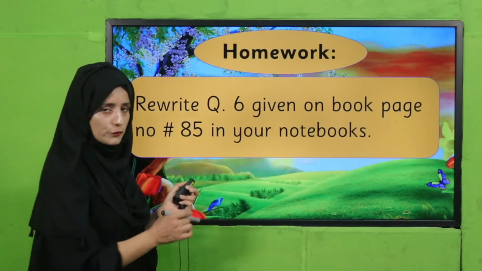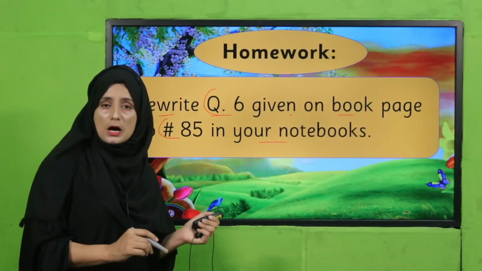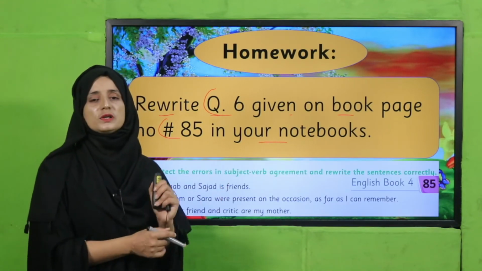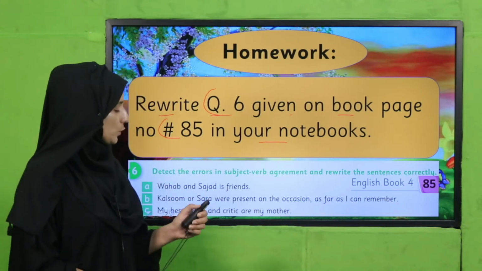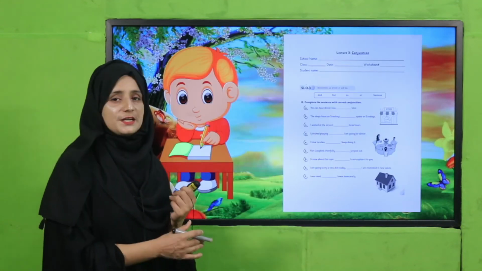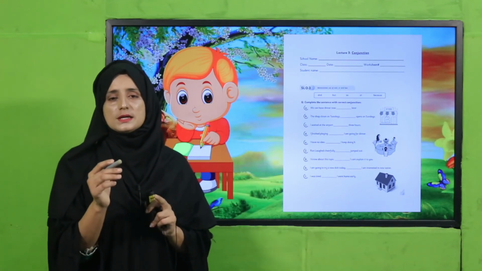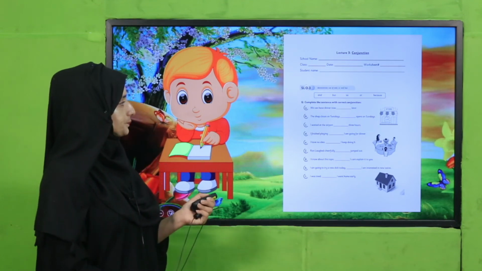So what's our homework for today, my dear students? Rewrite question number 6 given in the book, page number 85, in your notebooks, the one you have just done in your book. This is your homework. You will rewrite these sentences in your notebook at home. Yes, my dear teachers, this is a worksheet, and the worksheet link is given below. Download it and provide it to your students in printed form.